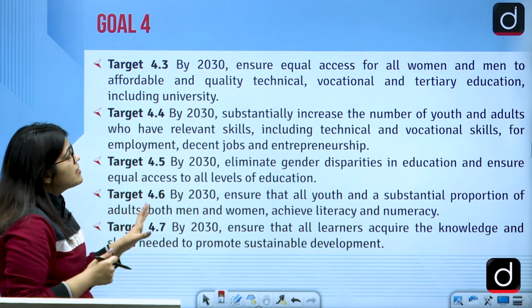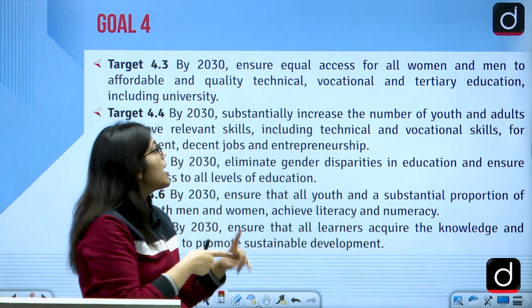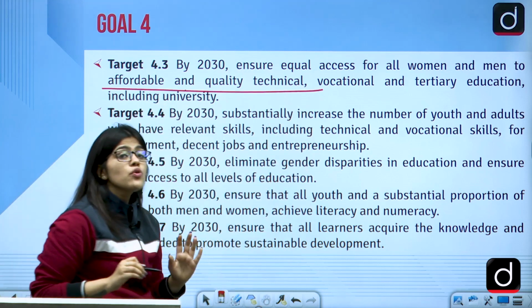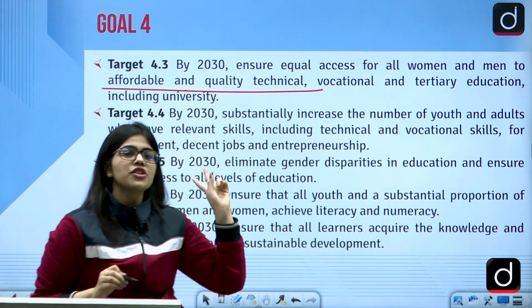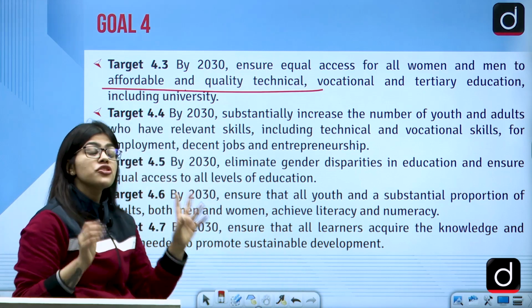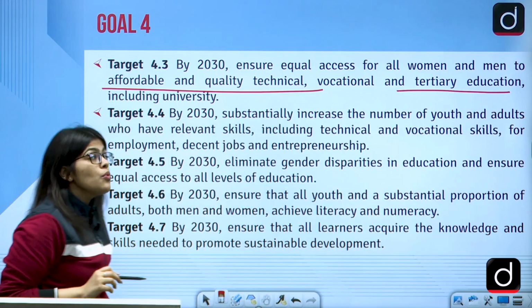Then by 2030, we'll ensure that there is equal access to all the women and the men, affordable and quality education. Not only education, but technical education, vocationalization should be there. That means vocational education and the tertiary education also. So this would also be given.